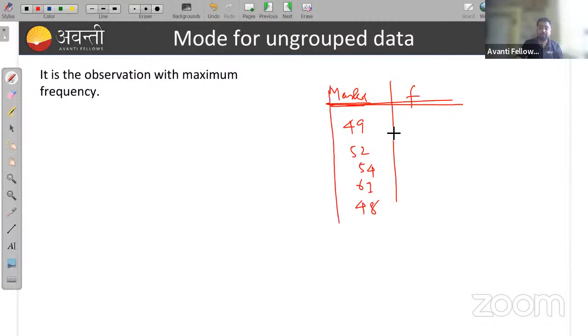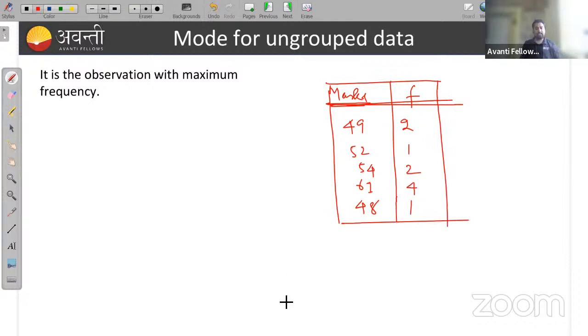The frequency means how many times he scored that mark: 49 twice, then once, twice, 4 times, 1. So how do we find the mode? It is the observation with maximum frequency. Who can tell me which observation has the maximum frequency here? This is the maximum frequency, so the observation 61. So mode is 61 here.